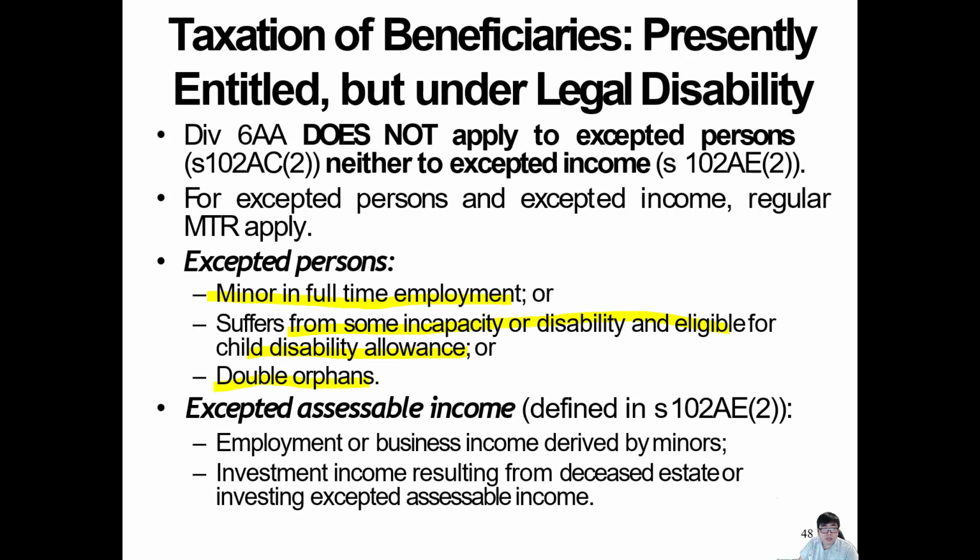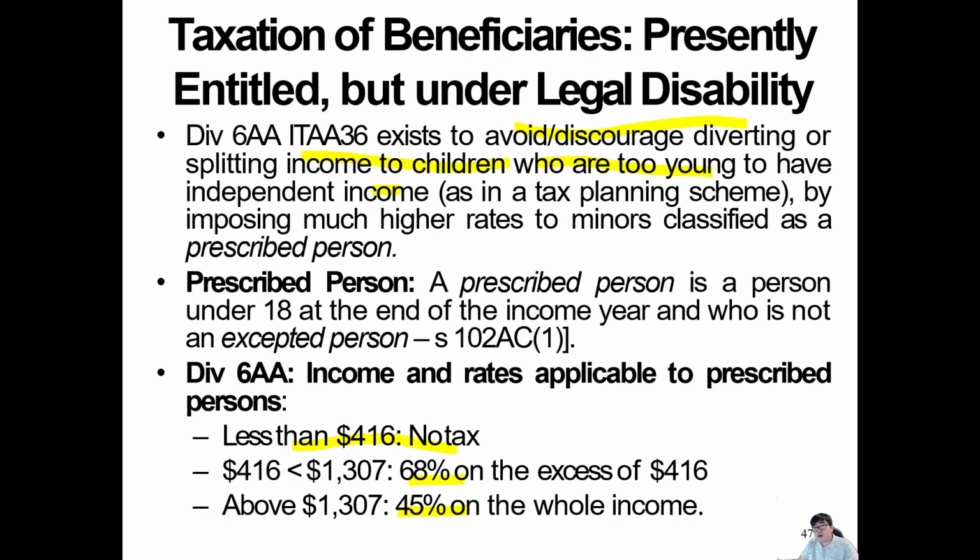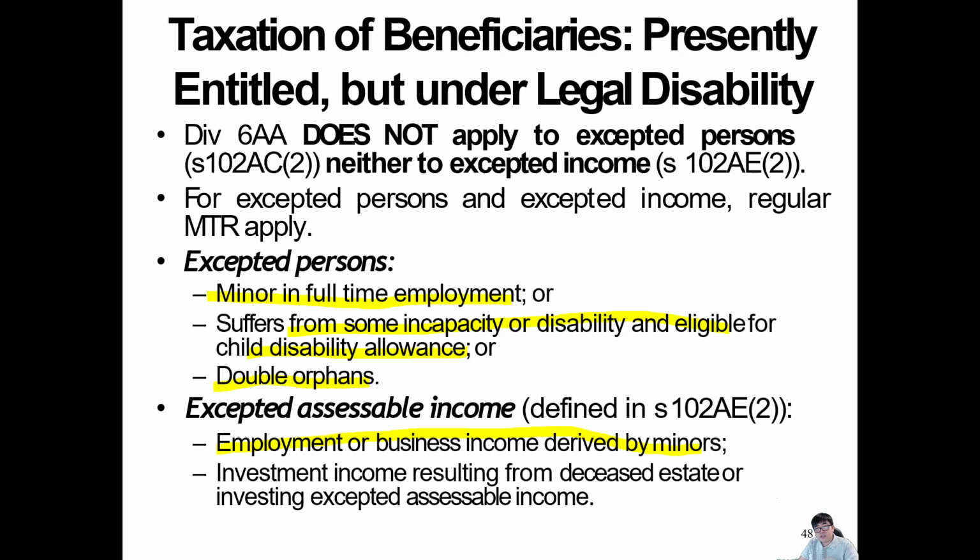And a double orphan, who doesn't have mom or dad, could have received the beneficiary income. Excepted assessable income includes employment-based income derived by a minor. But anyway, this rate may not be applicable if you can satisfy this condition.